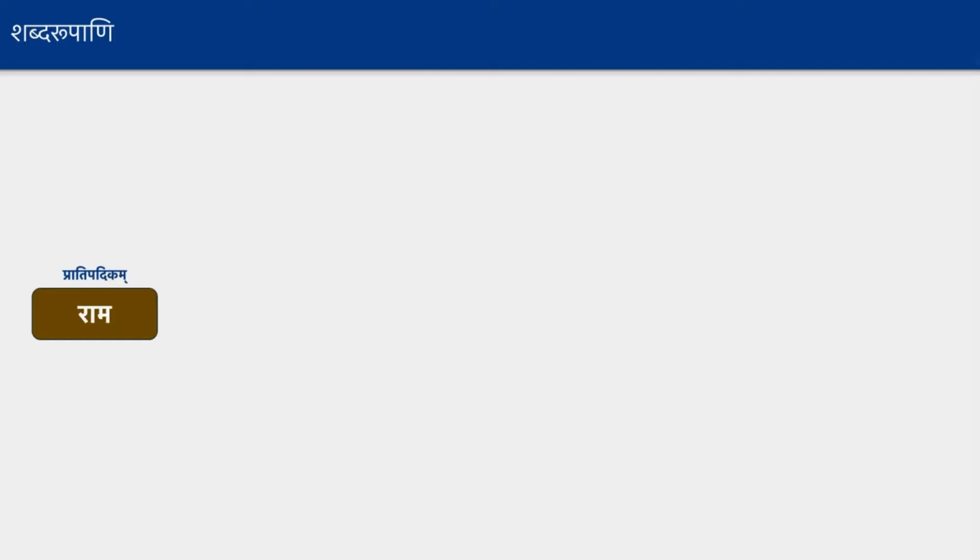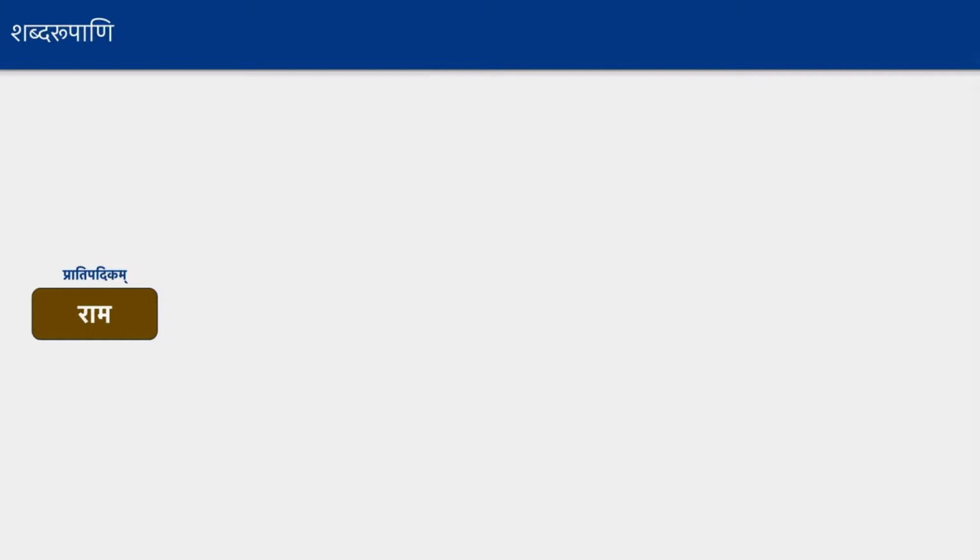From there, all the words are derived, right? Ramaha, Ramau, Ramaha, all these three Vachana forms are derived from the Pratipadikam called Rama. And similarly, Sita, Site, Sitaha, all three forms are derived from the Pratipadikam called Sita. And similarly, Nartaki, Nartakyau, Nartakyaha, again the Pratipadikam is Nartaki.